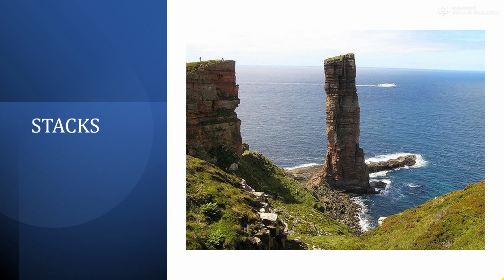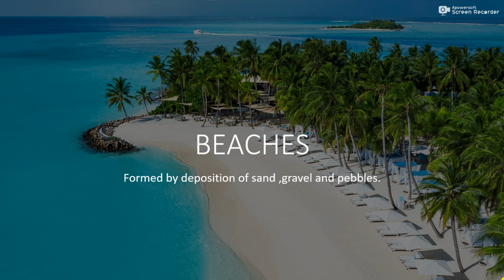Stacks. A stack is a geological landform consisting of a steep and often vertical column of rock in the sea near a coast. Stacks are formed when part of a main landform is eroded by water action or water crashing against the rock. Sea cliff. The sea coast rising almost vertically above the sea water is called a sea cliff. The steep vertical wall facing the sea is called the sea cliff.